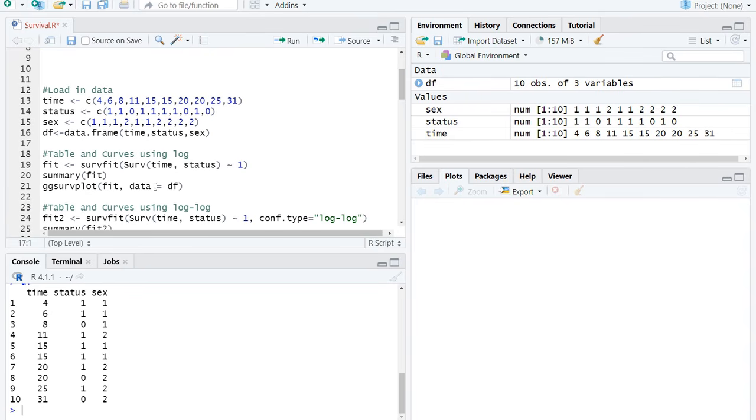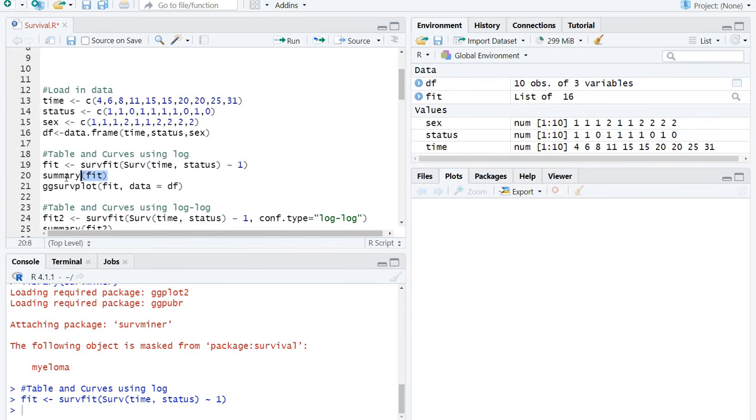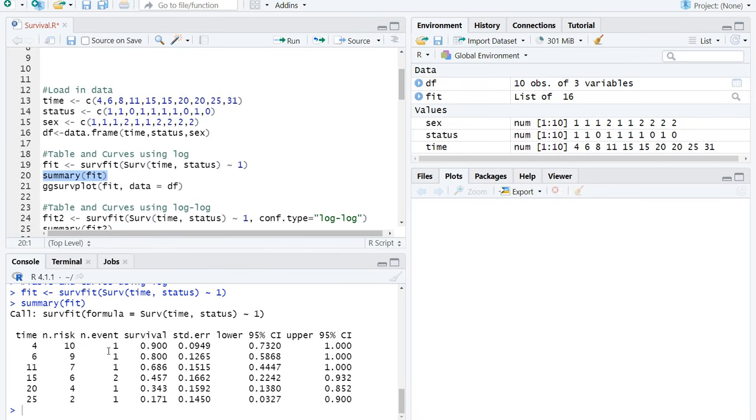Okay, now to do the survival curves, we need to create a fit object, which uses the function survfit. And then we're going to create a summary of fit. And you can see we've used the Surv function, using time being the time variable and status being the death/censoring variable. And the summary is as follows.